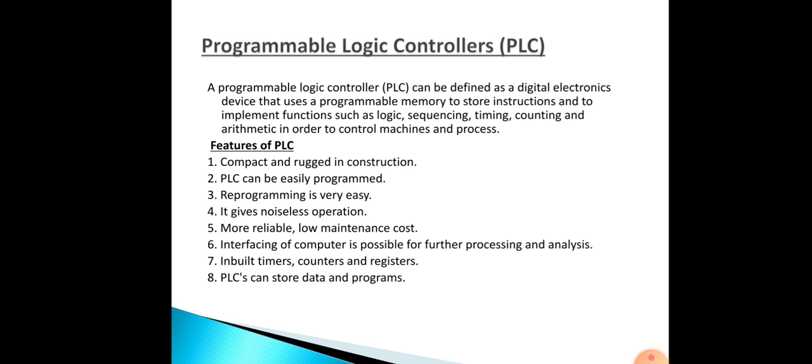So that is your programmable logic controller. It will have a memory. In that memory we will be storing the program. In that program we will be using functions such as logic sequencing, timing, counting and arithmetic in order to control machines and processes.